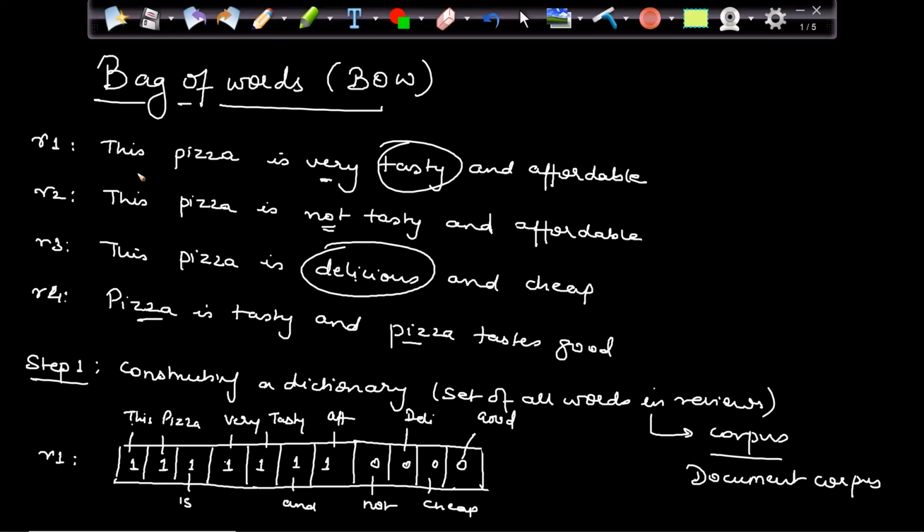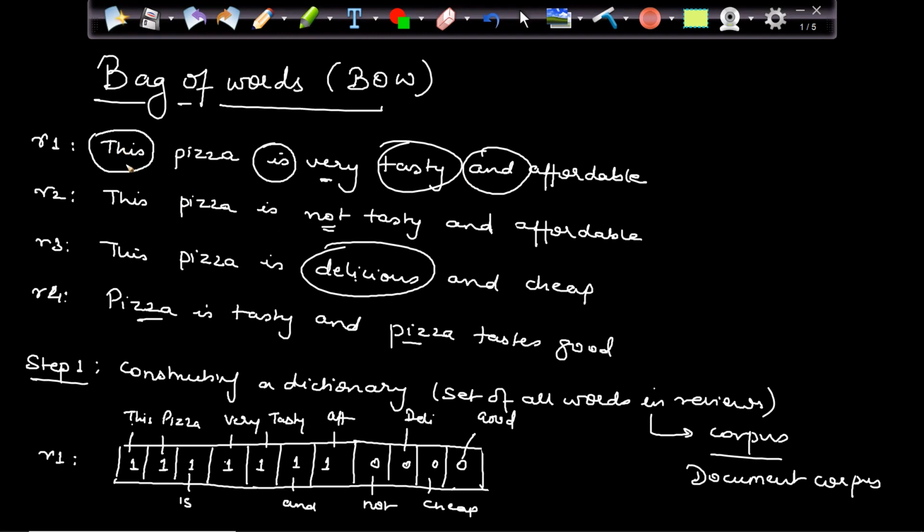You have to think logically. This, is, and, these are the words which I can very well remove from the sentence.